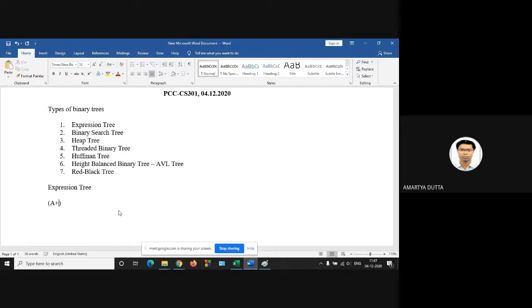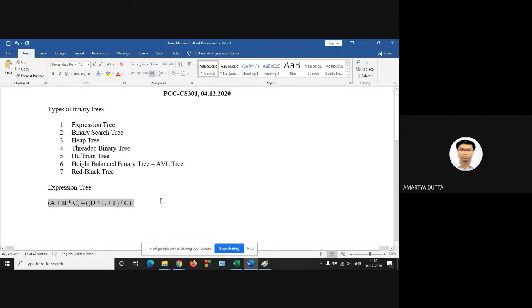So we know that infix is A plus B into C minus D into E plus F divided by G. So this is the arithmetic expression.